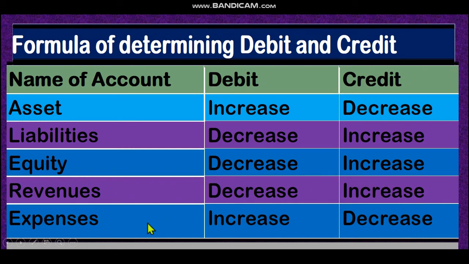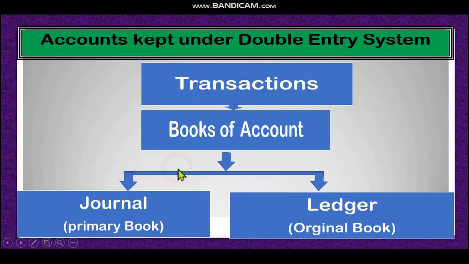Dear student, now expense. Expense is just opposite to revenues. Revenue is income. Expense increase, then debit; decrease, credit. Dear student, look at asset and expense. These two increase debit. If these two decrease, credit, and the other three decrease debit, increase credit. So it is very easy to memorize. Asset and expense increase debit, decrease credit. Income, liability and equity decrease debit, increase credit. I hope all of you understand. You can keep it in your mind, dear student.